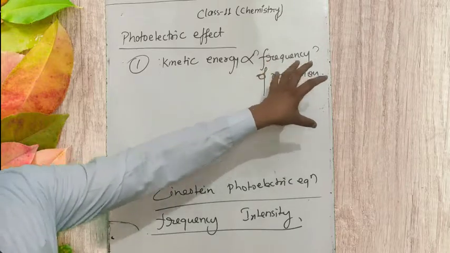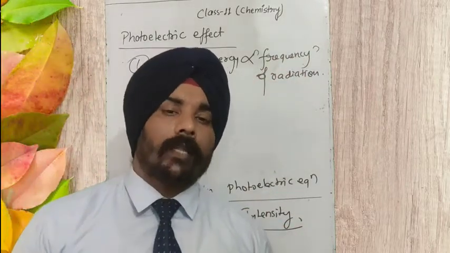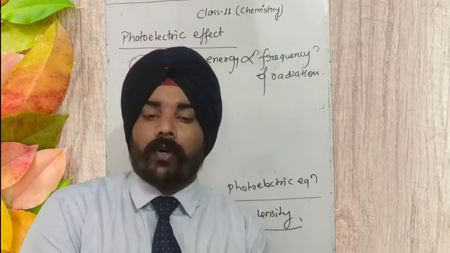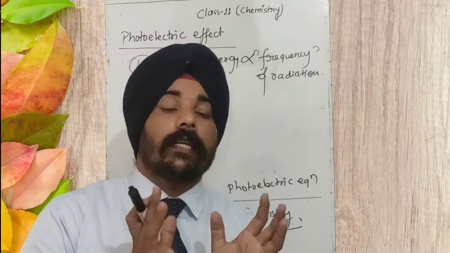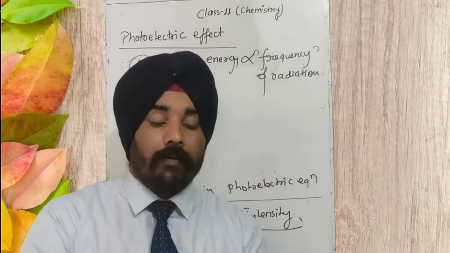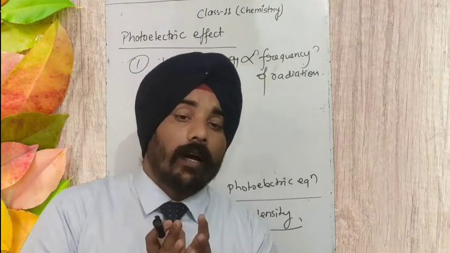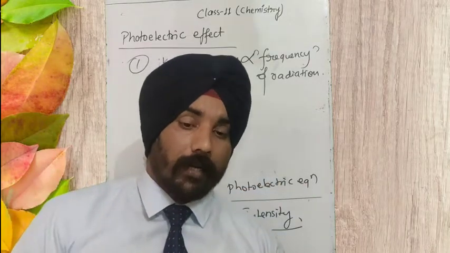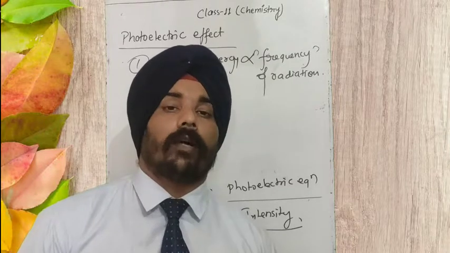If the frequency is equal to or more than the threshold frequency, then photoelectric emission takes place. Photoelectric emission doesn't depend upon the intensity of light that is incident on the surface of metal. And here a very common example we can take is solar plates.